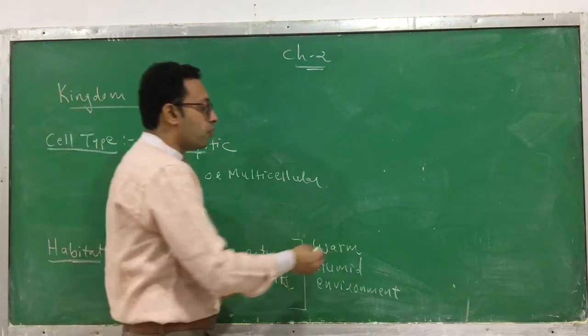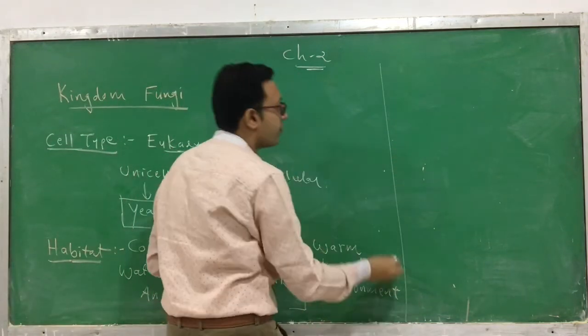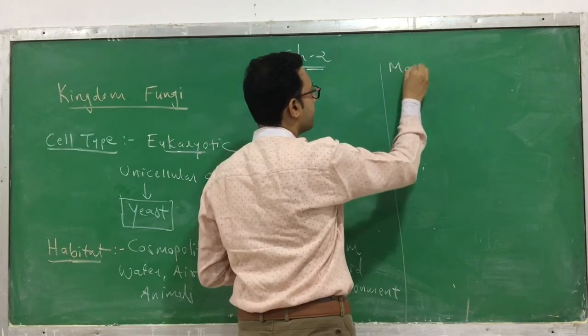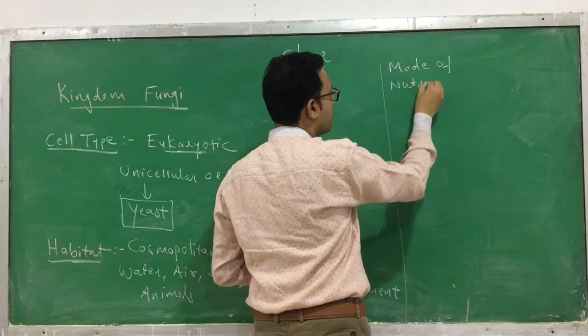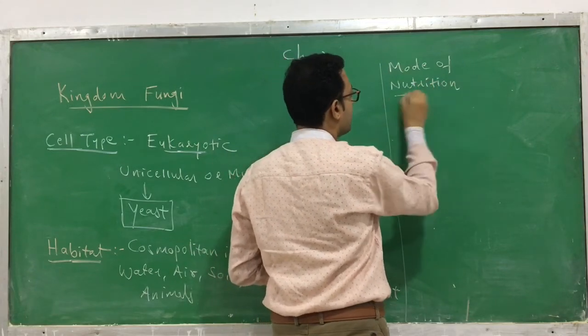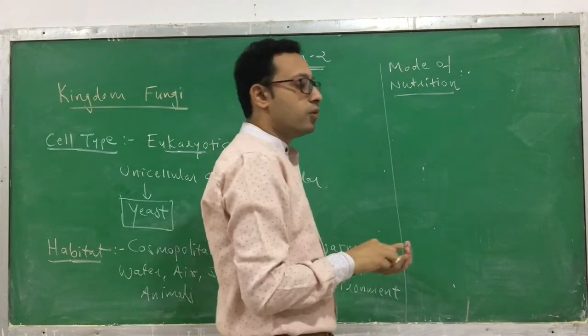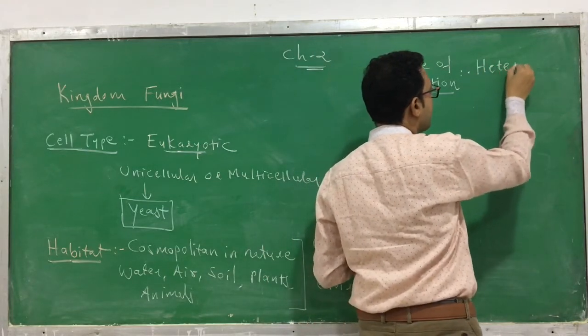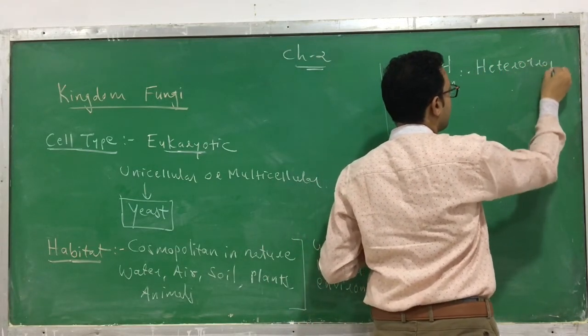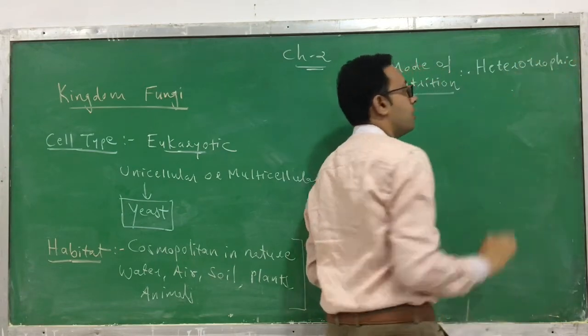Now if you see the mode of nutrition, which mode of nutrition do they have? Here, the mode of nutrition is heterotrophic. No fungi is autotrophic.